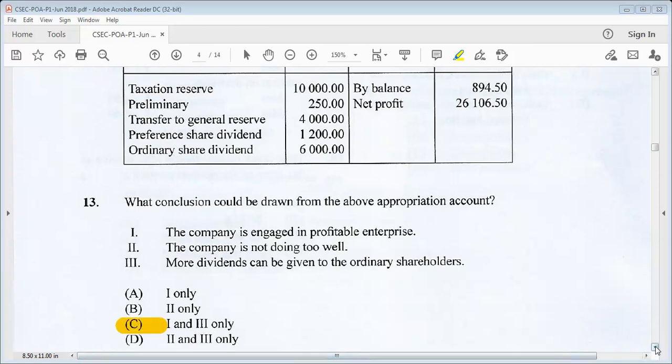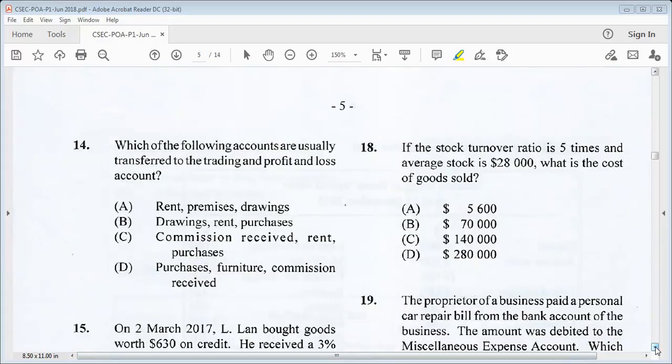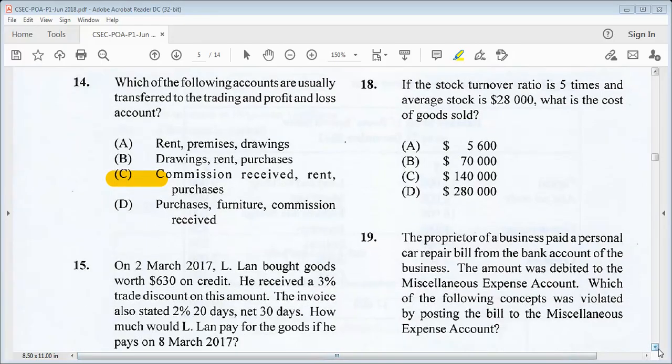Let's go on to number 14. Which of the following accounts are usually transferred to the trading and profit and loss account? C. Commission received, rent, and purchases. Go on to number 15.